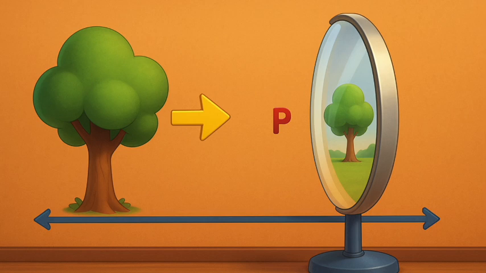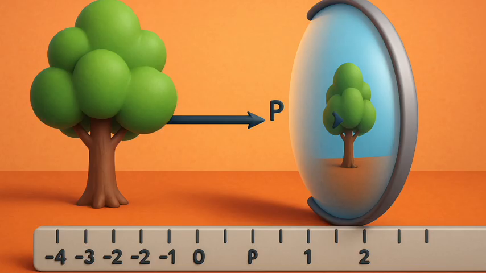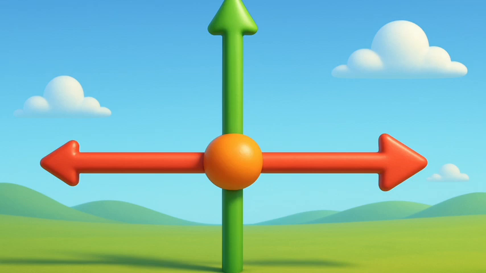One, the object is always placed to the left of the mirror. This implies that the light from the object falls on the mirror from the left-hand side. Two, all distances parallel to the principal axis are measured from the pole of the mirror. All the distances measured to the right of the origin, along plus x-axis, are taken as positive, while those measured to the left of the origin, along minus x-axis, are taken as negative.